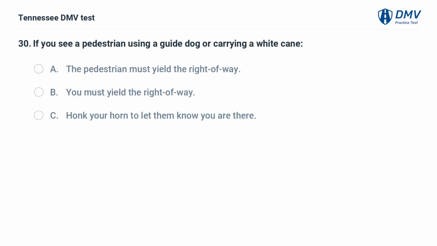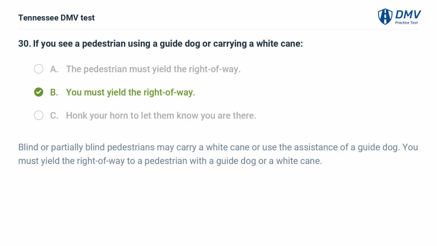If you see a pedestrian using a guide dog or carrying a white cane: A. The pedestrian must yield the right of way. B. You must yield the right of way. C. Honk your horn to let them know you are there. B. You must yield the right of way.